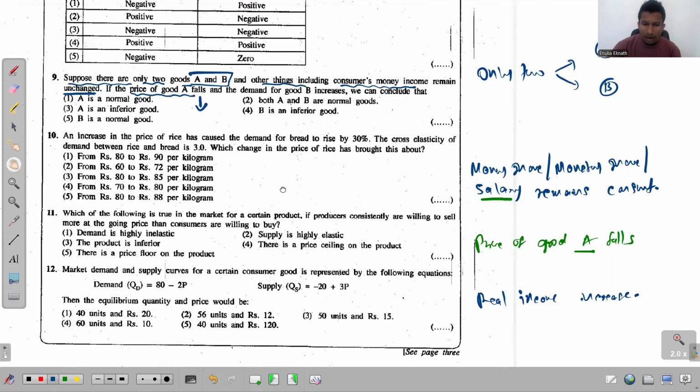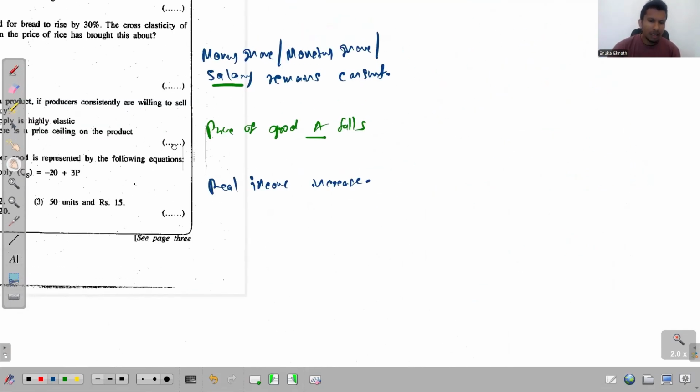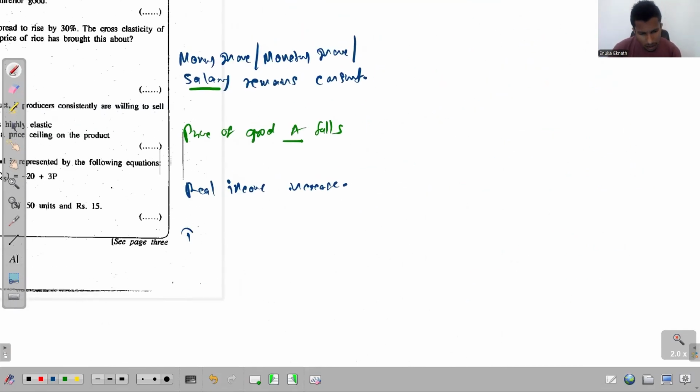And as a result of this, what happens next? If the price of good A falls, the demand for good B increases. So suddenly they just talk about the demand for good B. So no problem. You just write it here. Demand for good B increases.